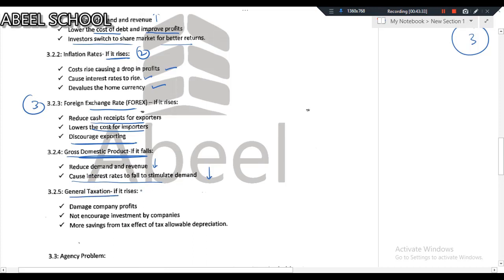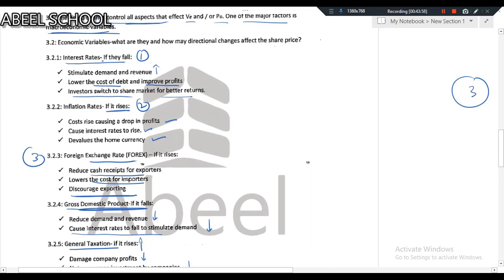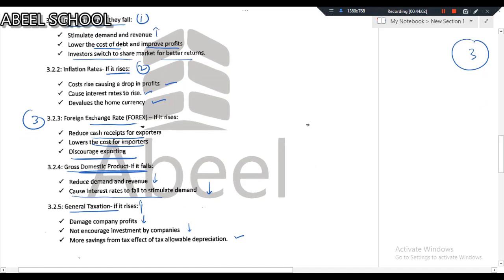General taxation, if it rises, damages company profit, obviously profitability will reduce, not encouraging investment by companies. More saving from tax effect of the tax, there is only one benefit, that if tax rate has increased, you will be getting a higher tax saving from capital allowances. Other than that, there is no benefit. So you can see there are 5 economic variables. One is interest rate, second is inflation, third is foreign exchange, the fourth one is GDP, and the last one is general taxation. There is a 6th factor as well, which is political risk.